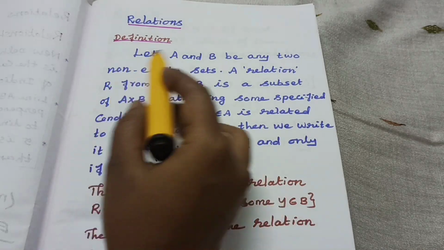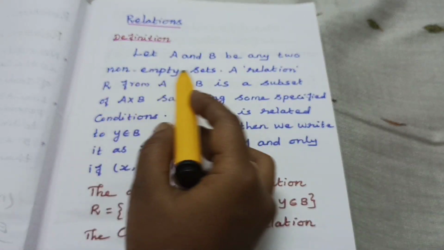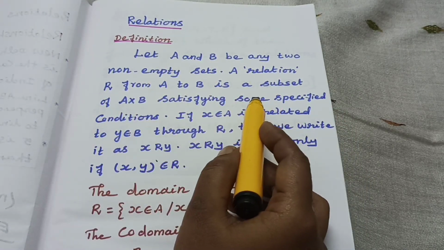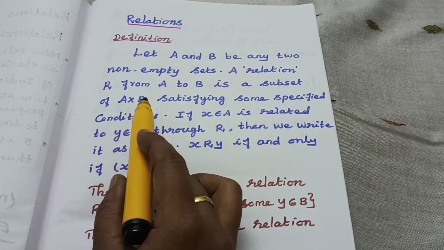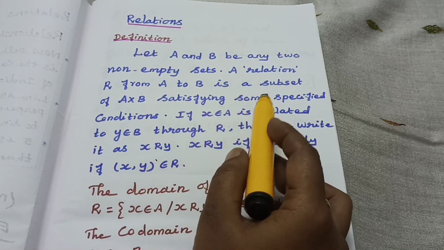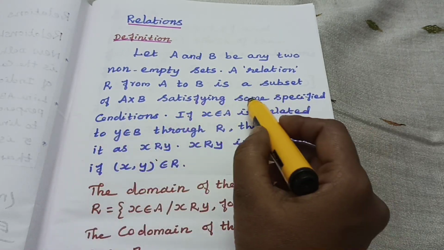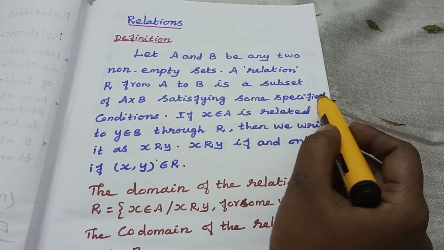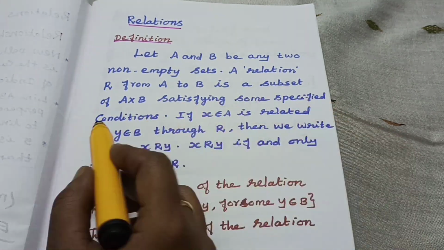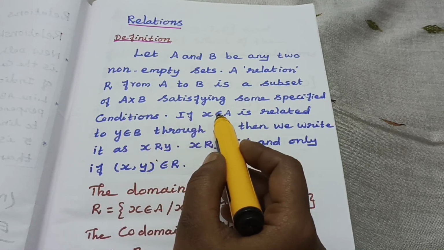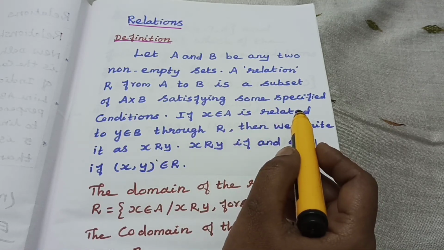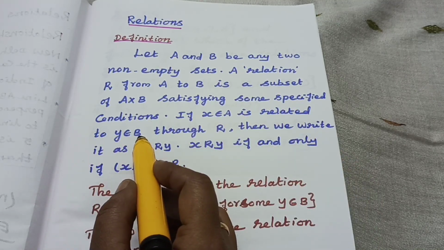Let A and B be any two non-empty sets. A relation R from A to B is a subset of A cross B. Already you learned A cross B, isn't it? Satisfying some specific conditions, that is important. If X values are in A, it is related to Y belonging to B.